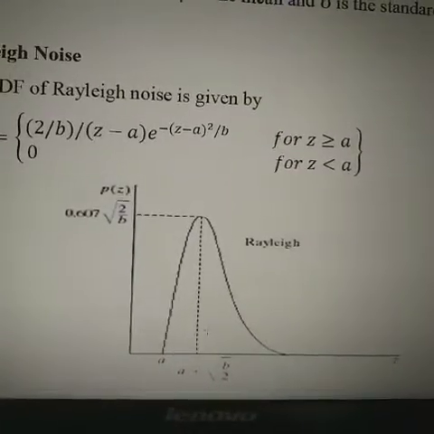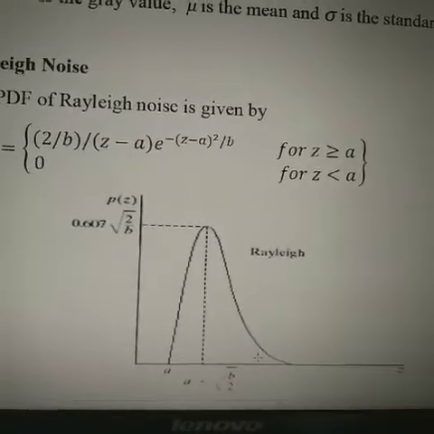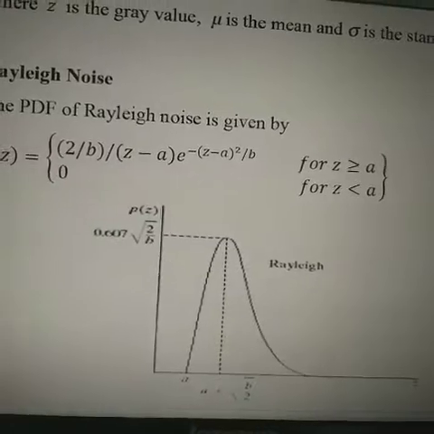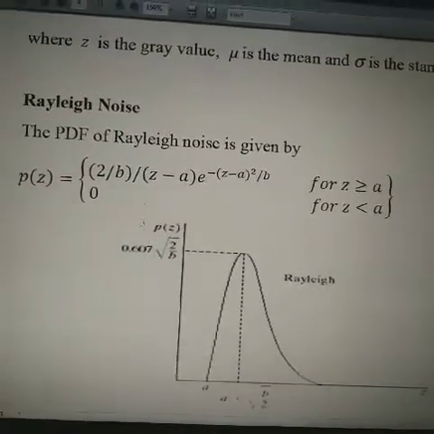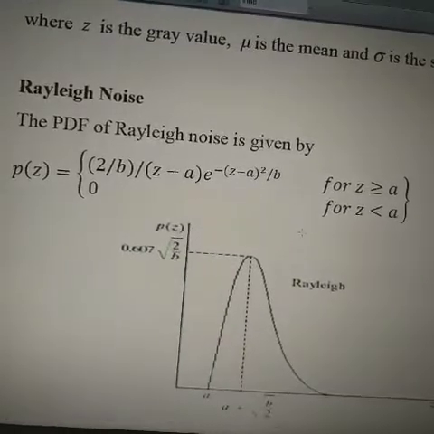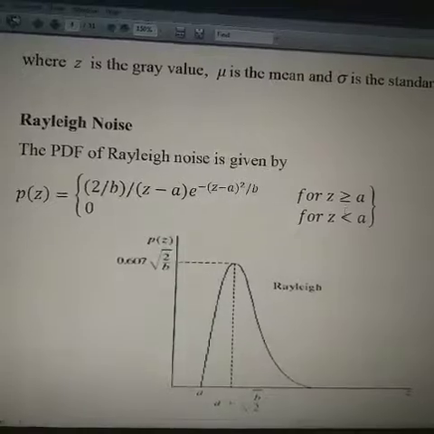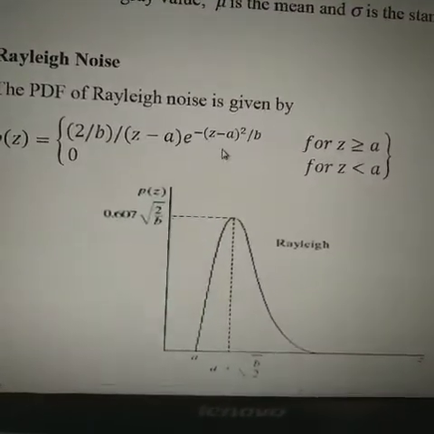Here we have the graph. On the x-axis, we have the gray level values represented by z, and on the y-axis, we have the probability density function values. When the value of z is greater than or equal to a, we apply this equation.